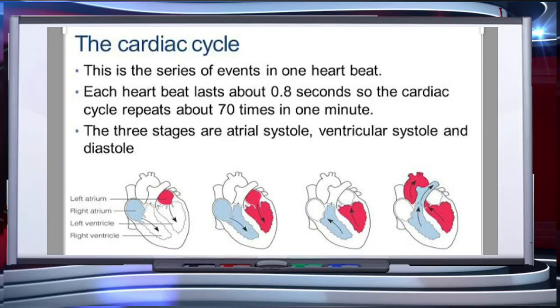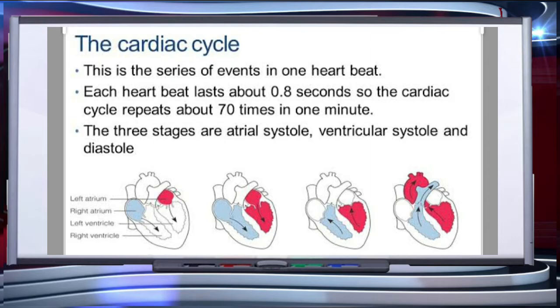First of all, let's understand what the cardiac cycle is. This is the series of events in one heartbeat. Each heartbeat lasts about 0.8 seconds. So the cardiac cycle repeats about 70 times in 1 minute.